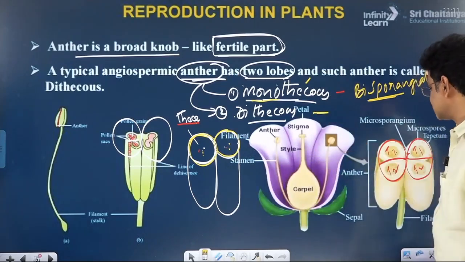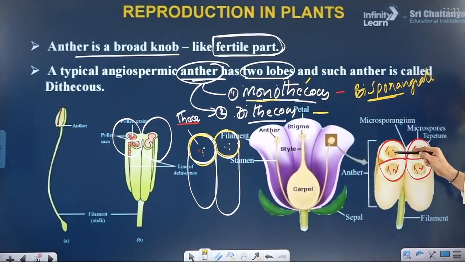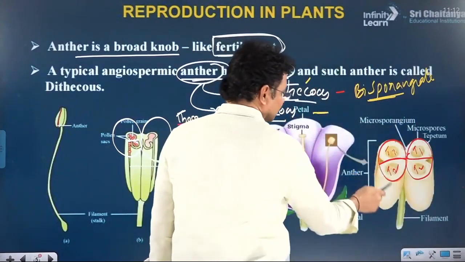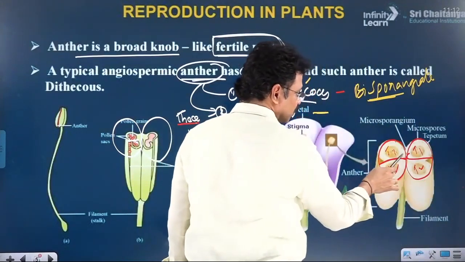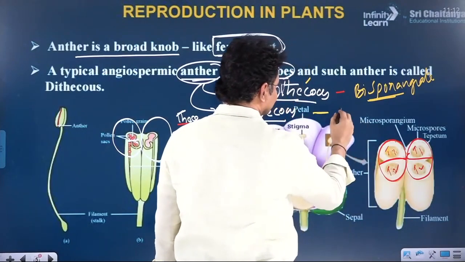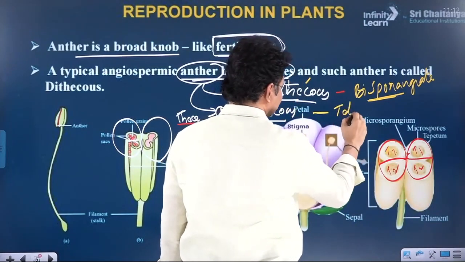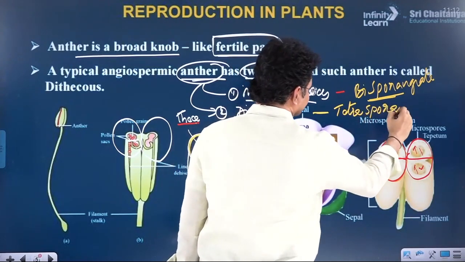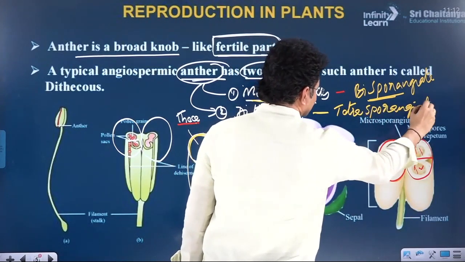Coming to dithecous. The other name of every theca is microsporangium. So how many microsporangia are found in each lobe? Two. In the entire anther, four. 1, 2, 3, 4. Total four microsporangia. Hence it is a tetrasporangiate anther.